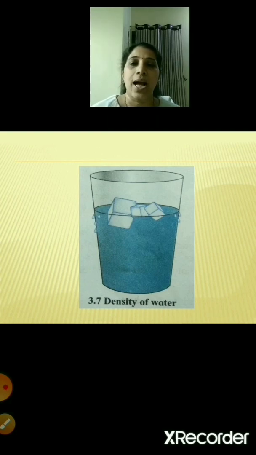So why does ice float on water? Because the density of the ice is less than the water. When water freezes to form ice, it becomes lighter than the original form of liquid water. When it freezes, it transforms into the solid state, which means ice has become a solid state. So its volume increases, and the density of the ice is less than that of the water. And that's the reason ice floats on water.